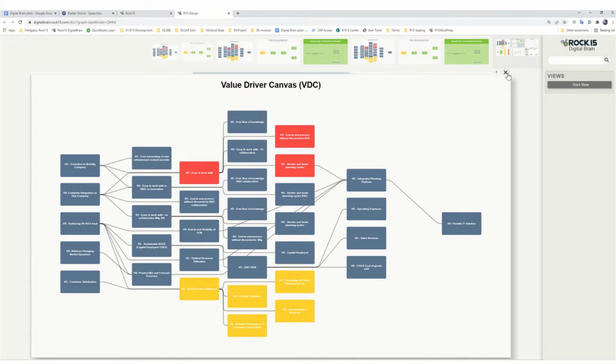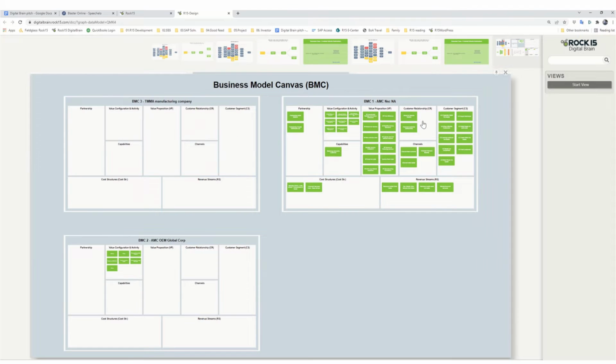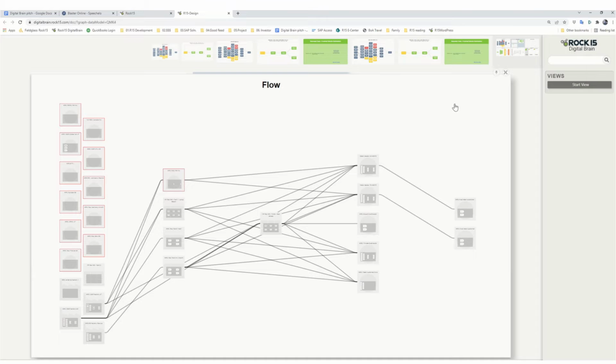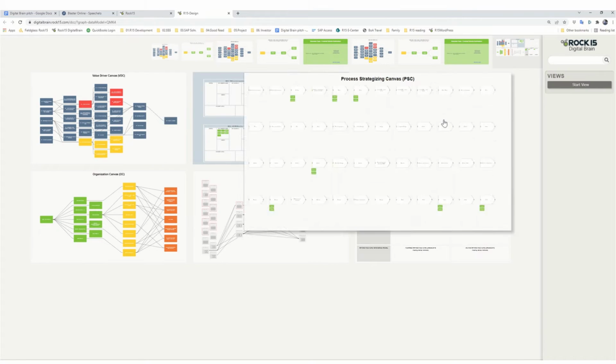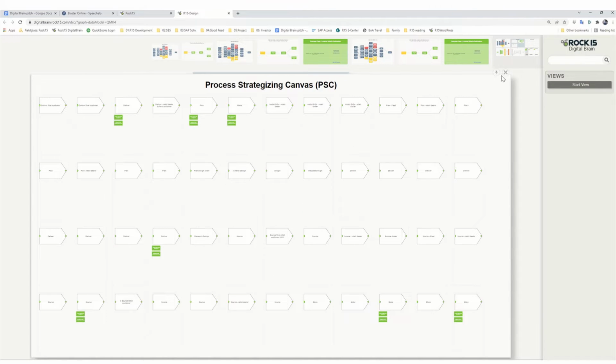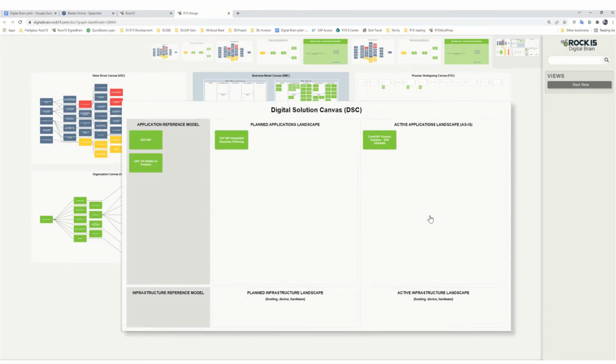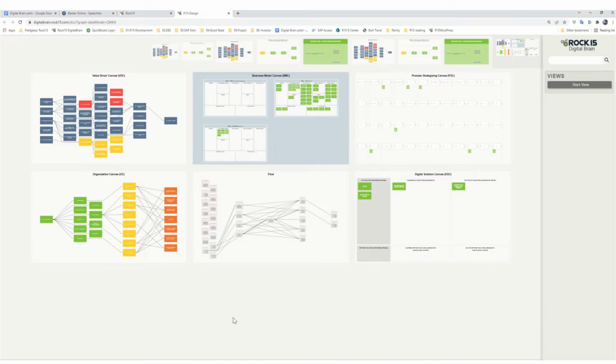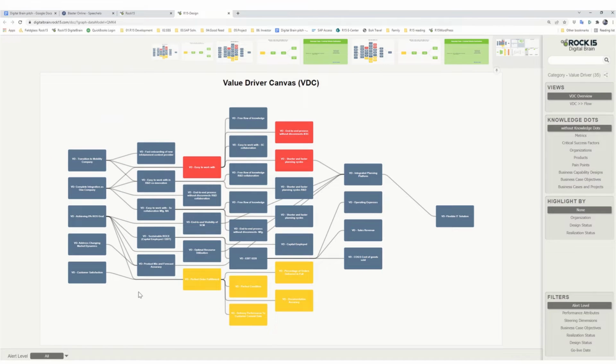to the business model and the organizations and end-to-end scenarios, the process inventory and strategy, as well as the planned and active technology solutions, and more. In addition, if authorized, his team can access all the project templates and even the reference systems, so that they don't need to reinvent the wheel.